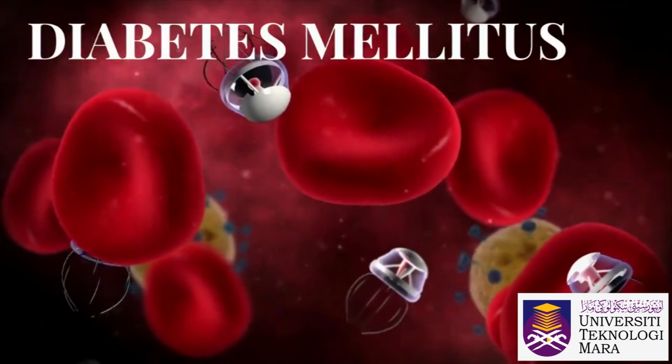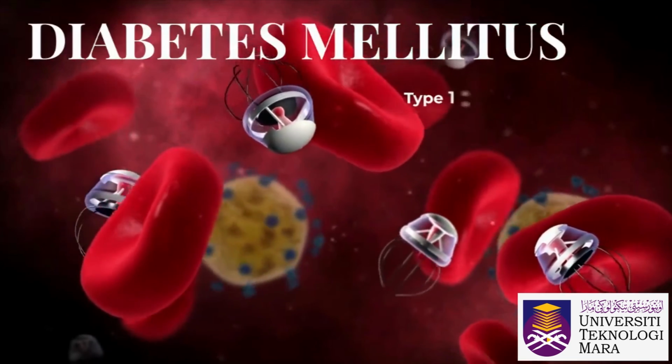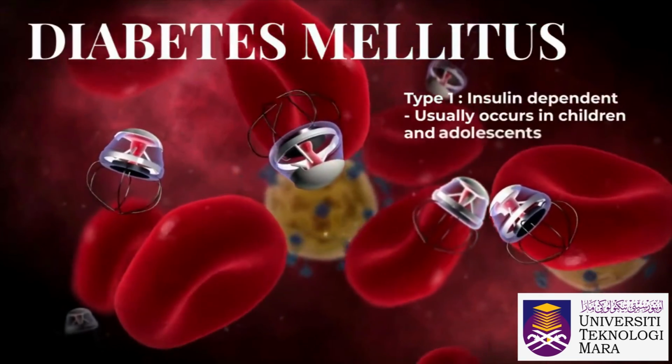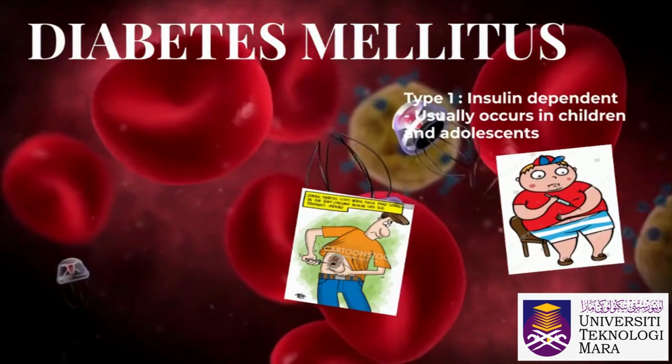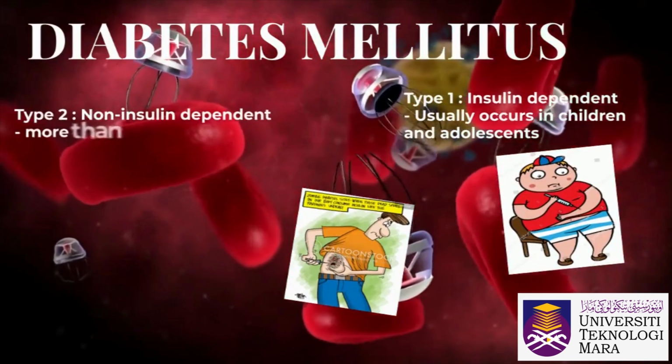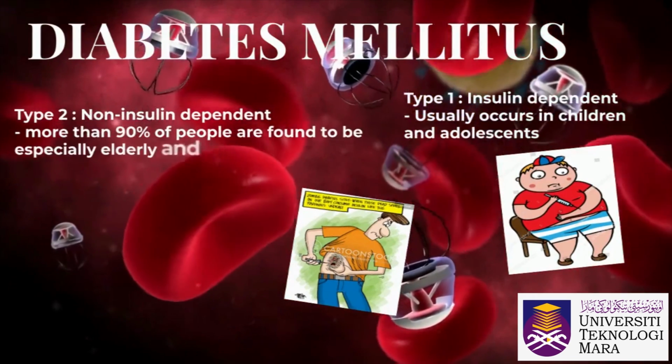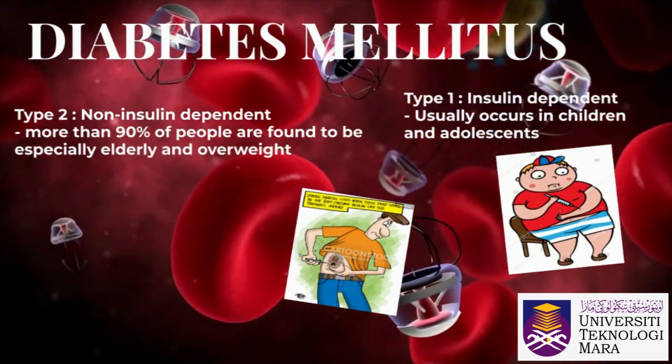Diabetes mellitus. There are two types. Type 1 is insulin dependent, usually occurs in children and adolescents. And type 2, non-insulin dependent, is found in more than 90% of people with diabetes, especially the elderly and overweight.